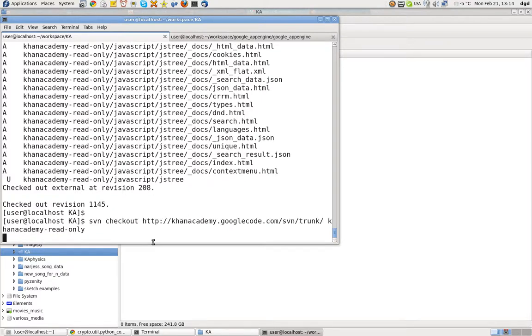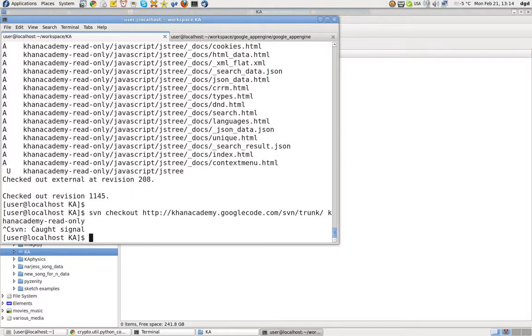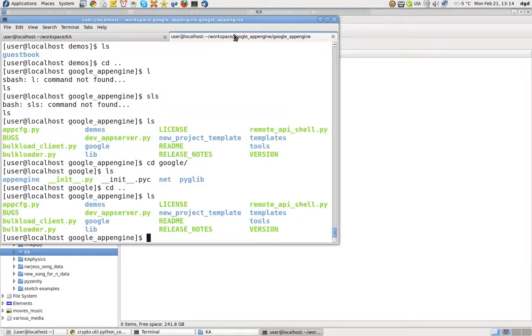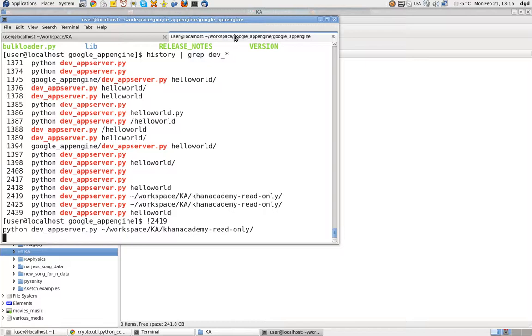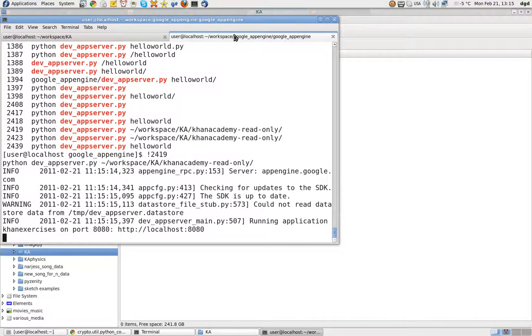So let's Control Shift V. No, don't want that. We'll try our Google App Engine here. Actually, you know what? History, grep, dev, star. There it is. Okay, so we'll do bang 2419. Is that gonna work? Let's see. Okay, running localhost. It is working.